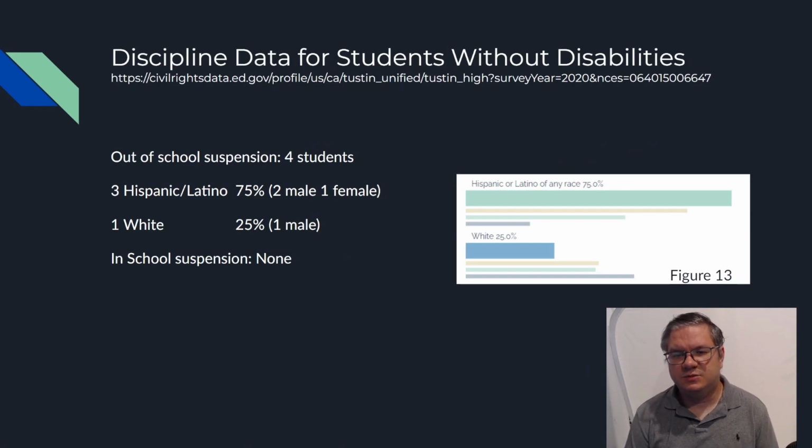So, discipline data for students without disabilities. Out of school suspensions, we saw 4 students getting suspended, 3 of which are Latino, making it 75%, with 2 being male, 1 being female. And then we had 1 white male student be suspended, and there are no in-school suspensions. So this is where these numbers get kind of thrown, because 75% seems like a lot, but at the point where it's 3 students, it's really not that big.